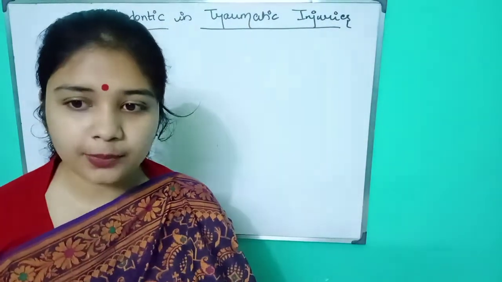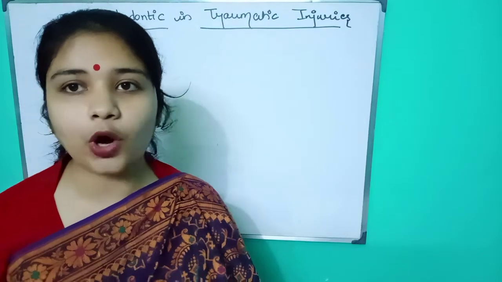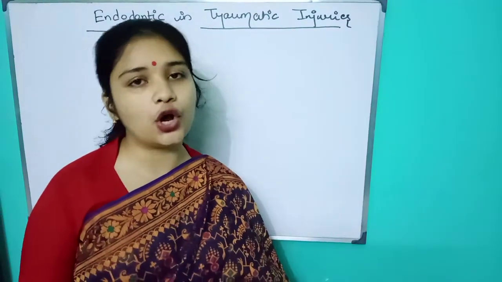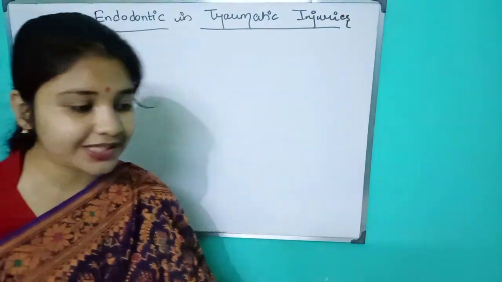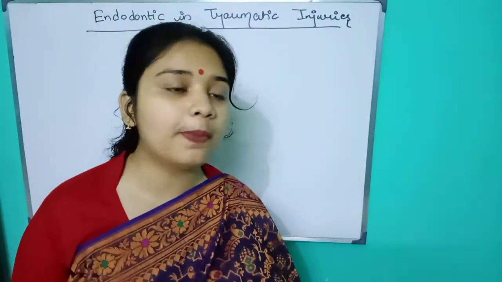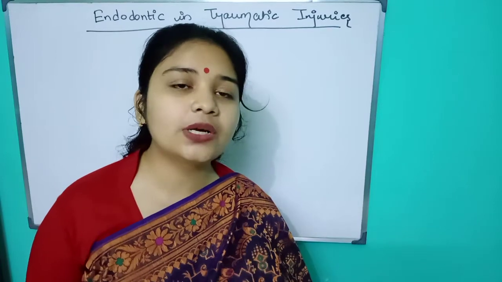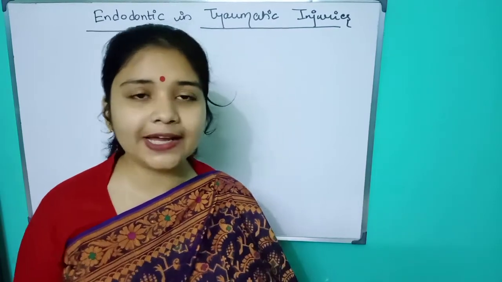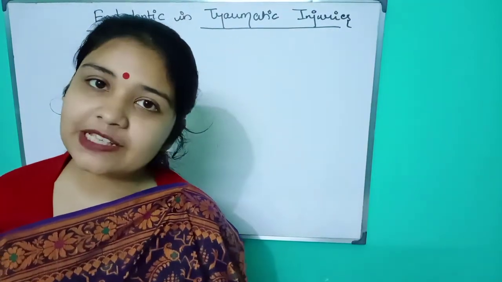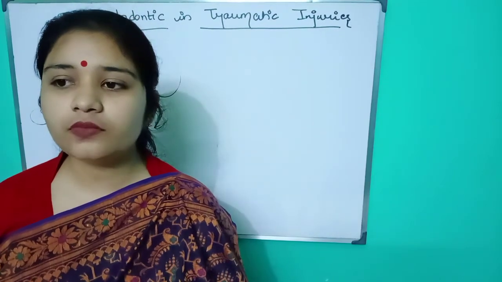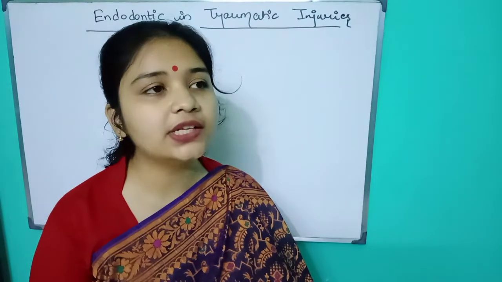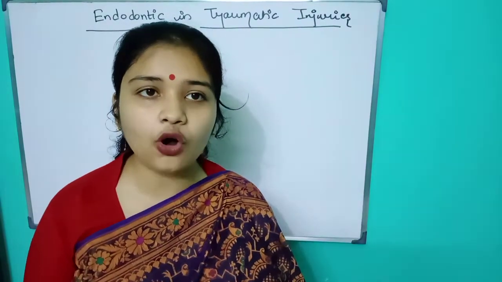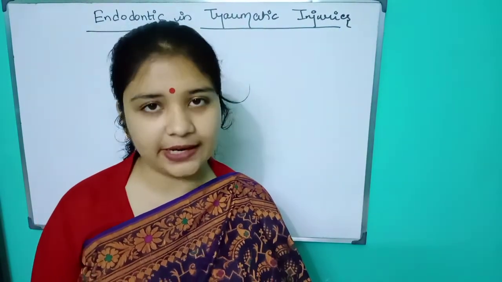Now we come to the topic: what is complicated fracture and what is uncomplicated fracture? The uncomplicated fracture is the one without pulp involvement, like Ellis class 1, class 2. But in complicated fractures the pulp is involved, like class 3, and all the things where the pulp is involved are complicated fractures.